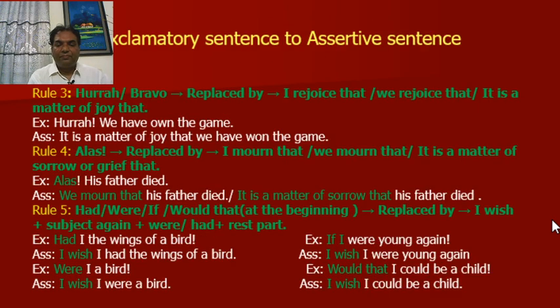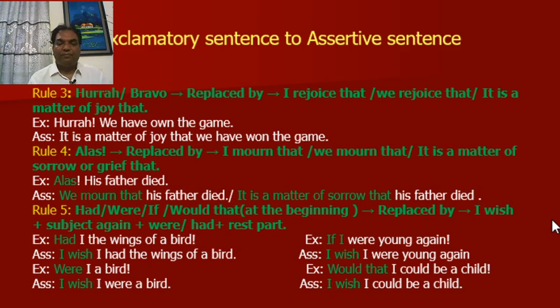Rule number 3. Hooray! Bravo! Replaced by I rejoice that, or we rejoice that, or it is a matter of joy that. Example, hooray! We have won the game. Assertive, it is a matter of joy that we have won the game. You can also write, we rejoice that we have won the game.